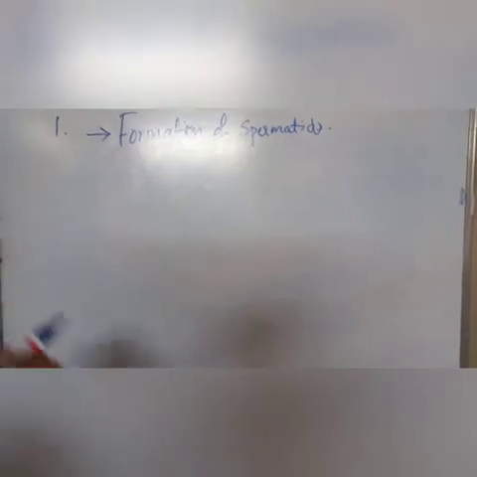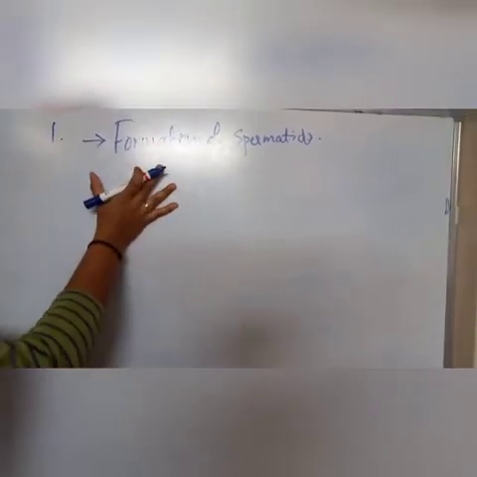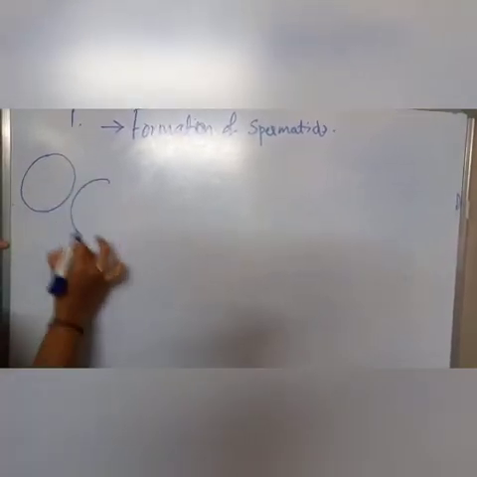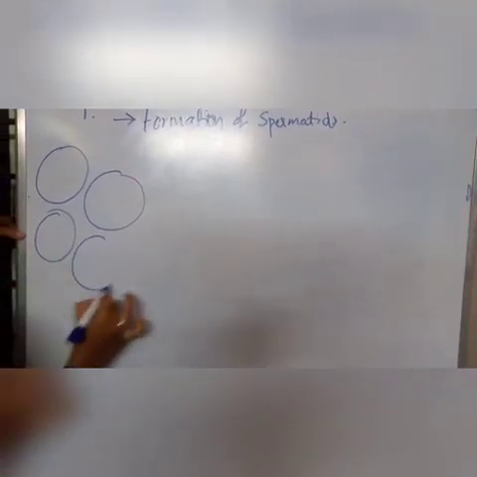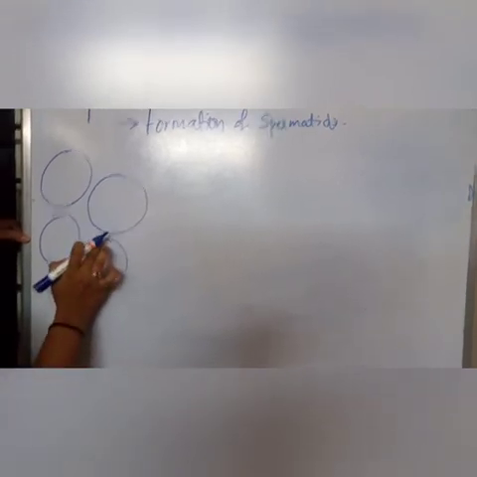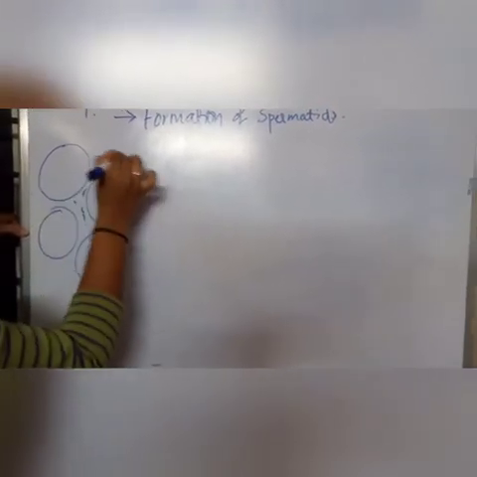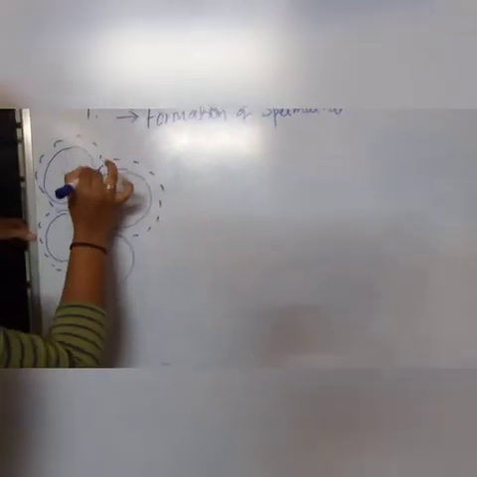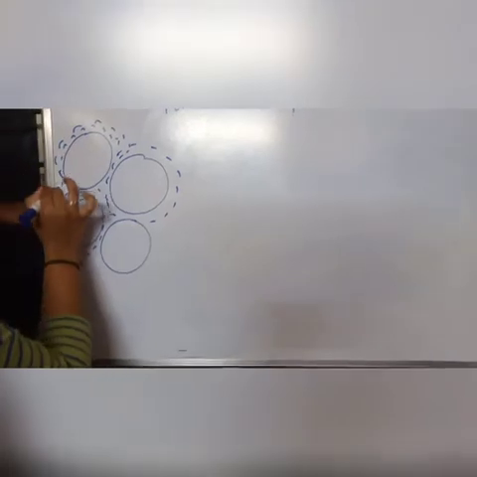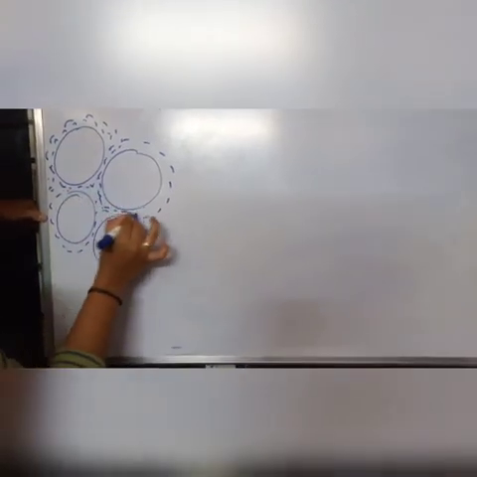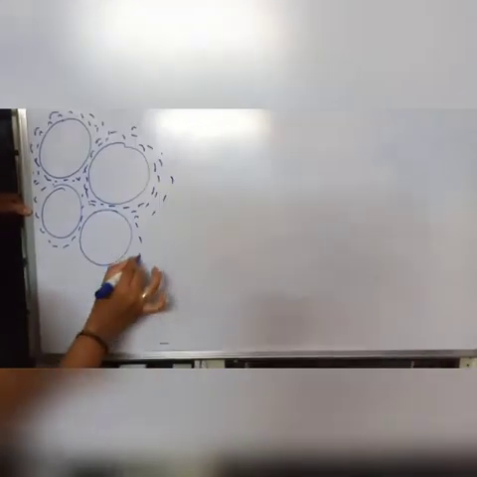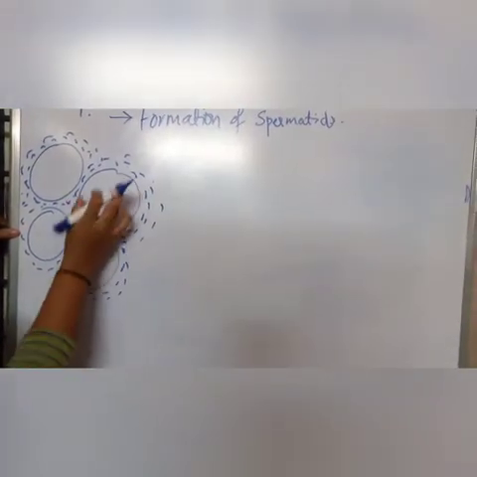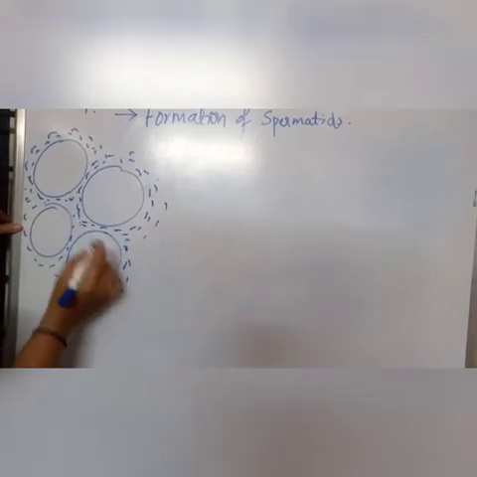As we already know, this process takes place in the seminiferous tubules. You might have already seen the seminiferous tubules. These are the seminiferous tubules. Here will be the connective tissue. I hope you already learned the cross section of the testis.